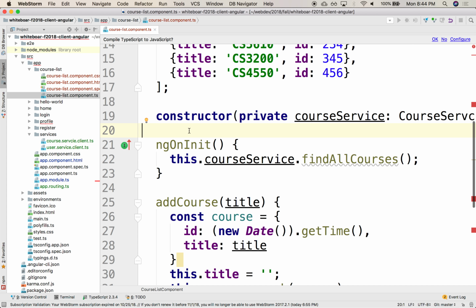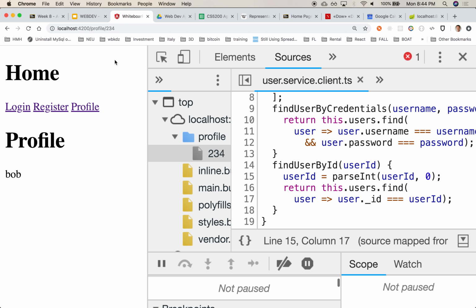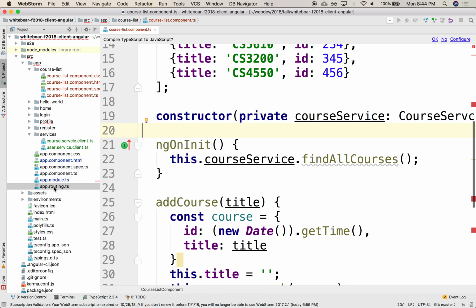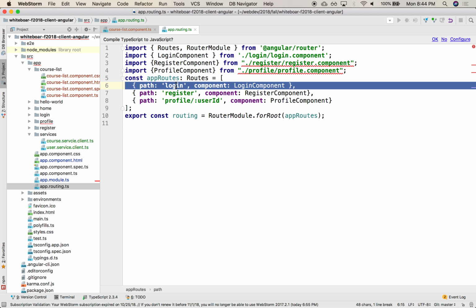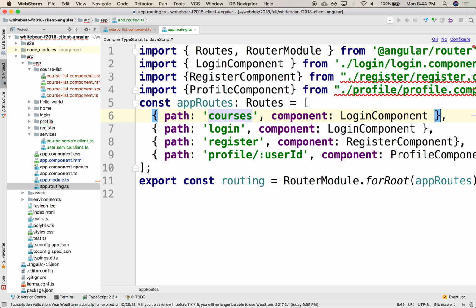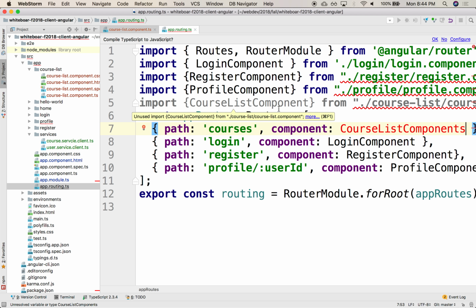Notice that I don't have the list of courses as part of my route, so I can't navigate there anywhere. There's nowhere for me to navigate there. So let's add a route that would allow me to navigate to my courses. Let's create a new one that says courses, which loads my course list component. There it is.